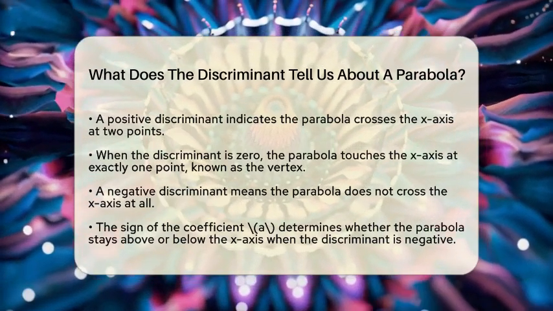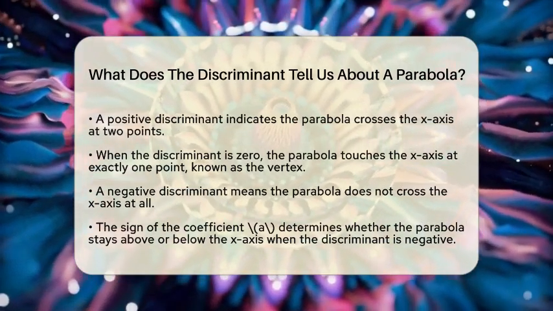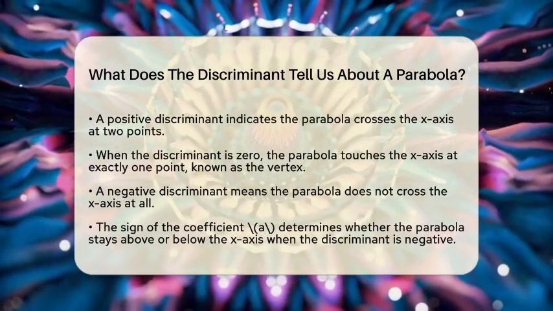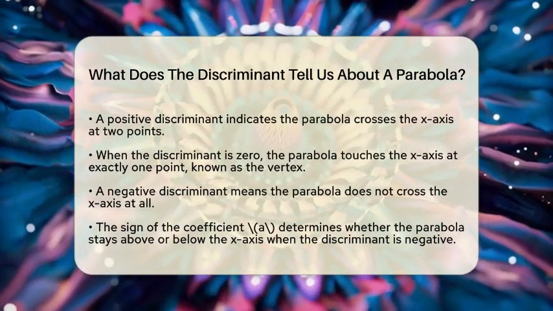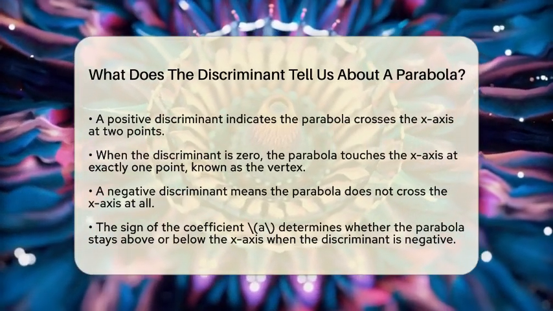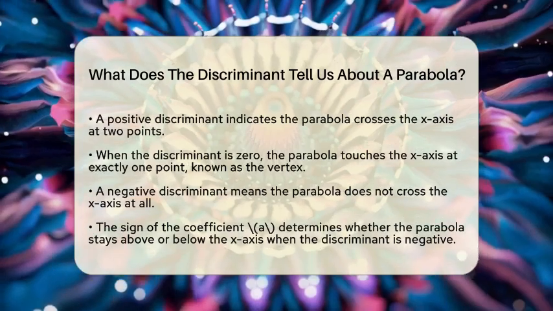When the discriminant is negative, the parabola does not cross the x-axis at all. Instead, it stays completely above or below the x-axis, depending on whether the coefficient a is positive or negative.